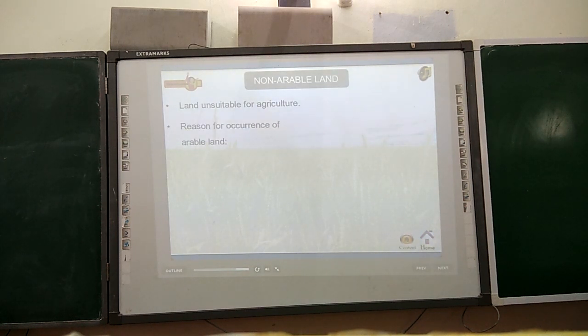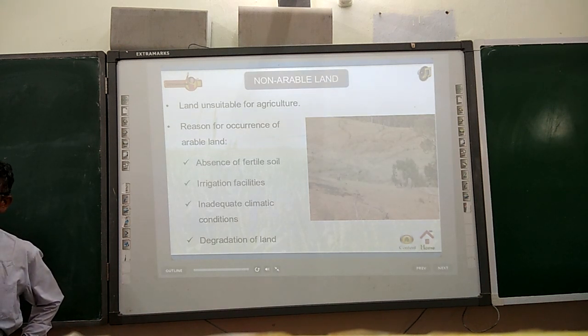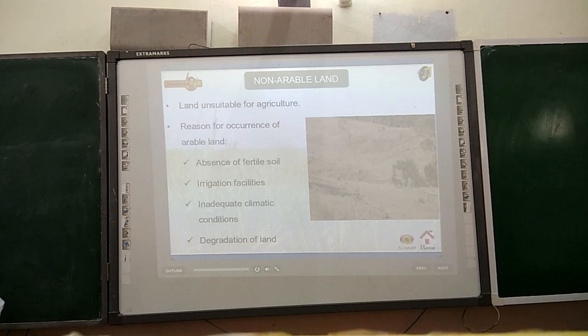Reasons for occurrence of non-arable land are absence of fertile soil, irrigation facilities, inadequate climatic conditions, degradation of land. Here they are telling about land. There are two types, fertile land and unfertile land. Fertile land is always suitable for cultivation of crops, for transportation, for different activities.